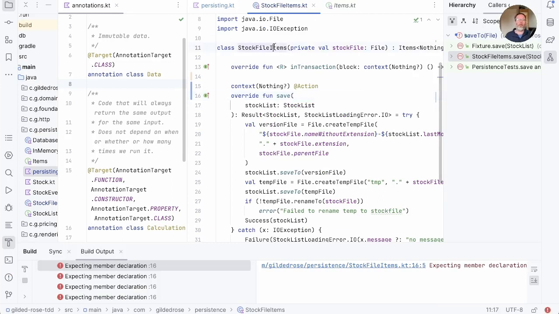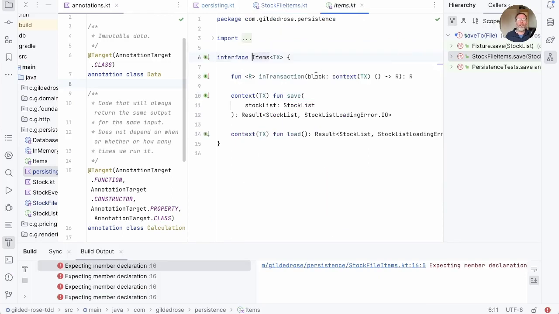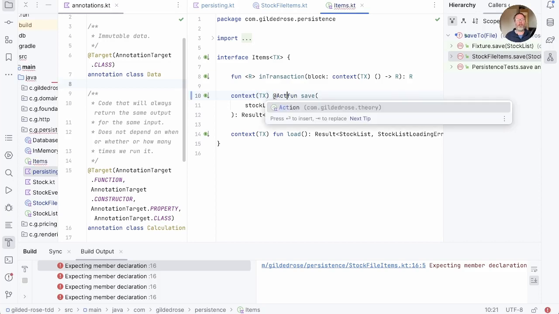Now, this being stock file items begs another interesting question. Stock file items implements items, so is save in items an action? And the answer is, well, I think it is, because if we had a compiler that respected these things, in order for the subtypes to say that save was an action, the supertype would have to say it was an action, because the callers would have to know what they were dealing with. So I think we'd mark this with an action.